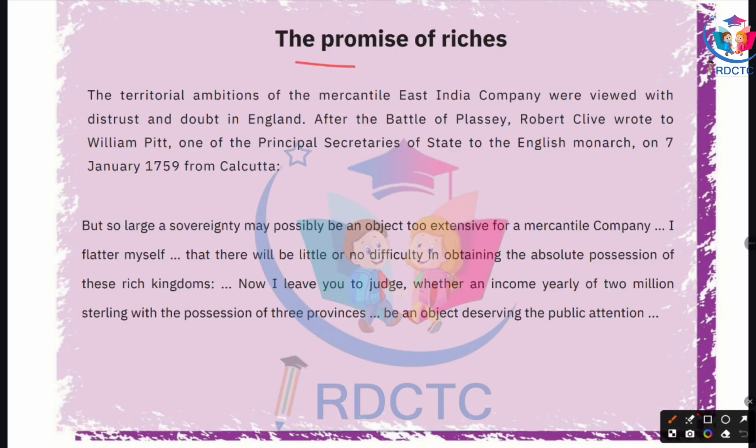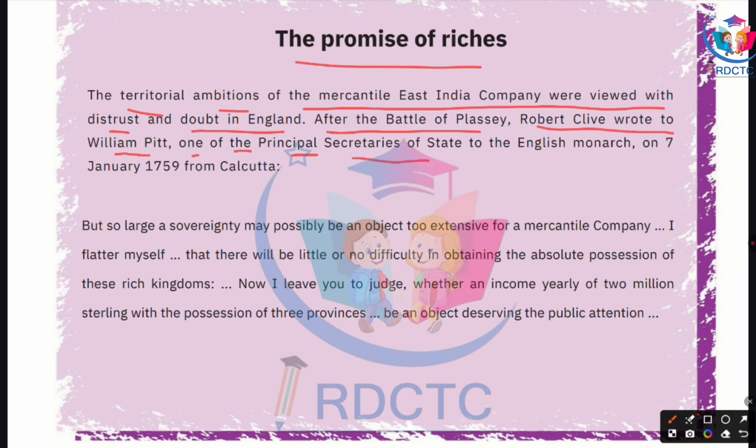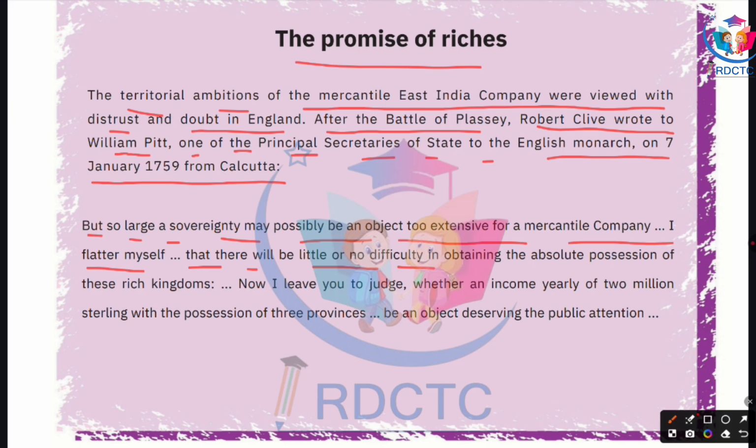The promise of riches. The territorial ambitions of the mercantile East India Company were viewed with distrust and doubt in England. After the Battle of Palashi, Robert Clive wrote to William Pitt, one of the principal secretaries of state to the English monarch, on 7 January 1759 from Calcutta. "But so large a sovereignty may possibly be an object too extensive for a mercantile company. I flatter myself that there will be little or no difficulty in obtaining the absolute possession of these rich kingdoms."